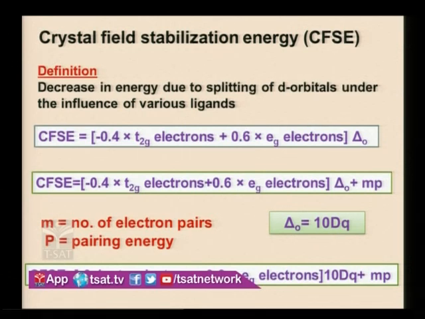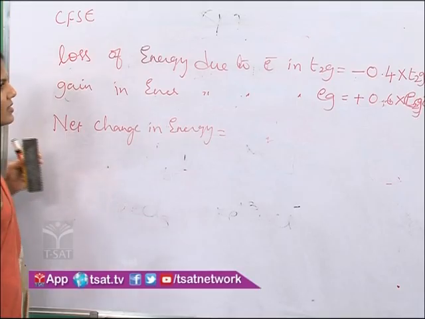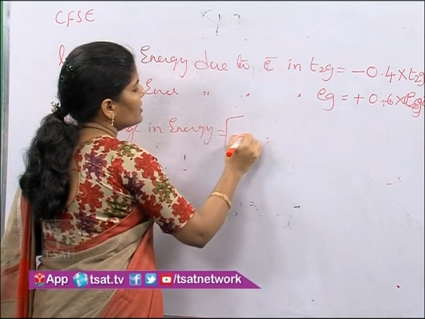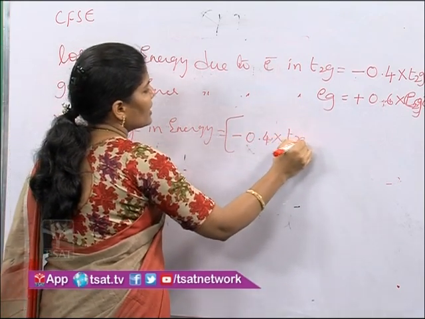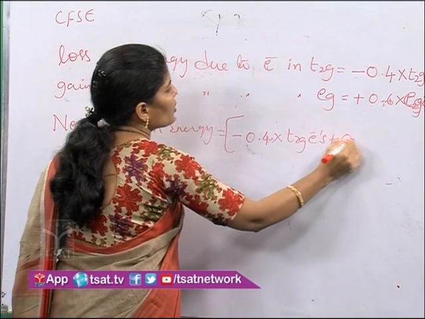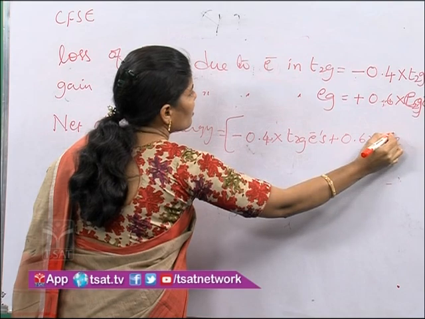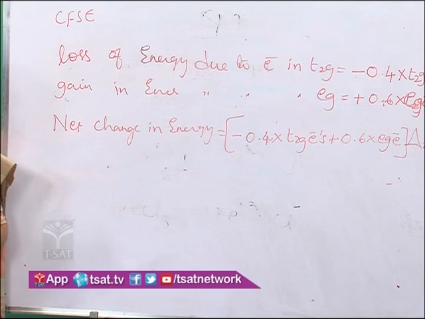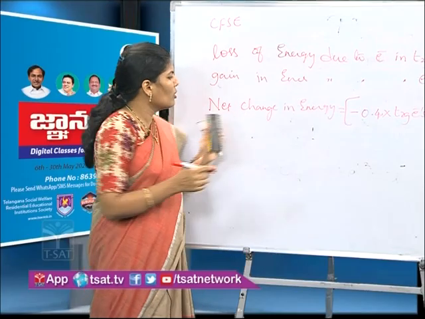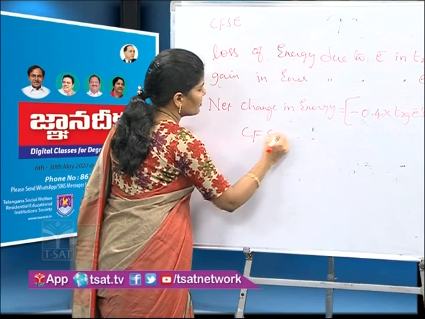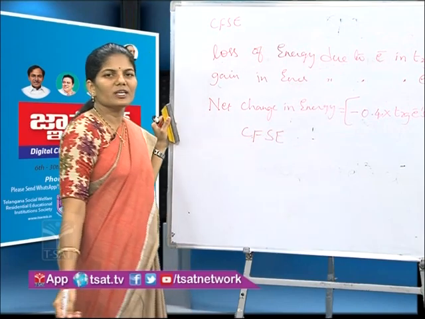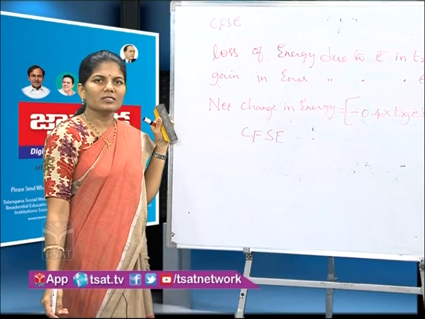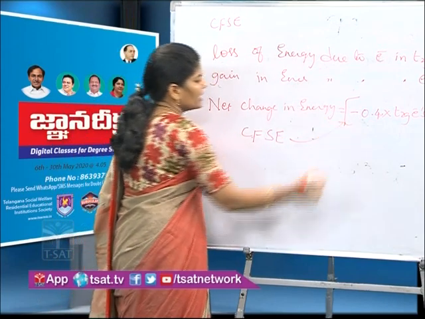Now, the net change in energy is given by the sum of these two: minus 0.4 into t2g electrons plus 0.6 into eg electrons, into delta O. You can see this net change in energy is nothing but the crystal field stabilization energy. This is the formula of crystal field stabilization energy.